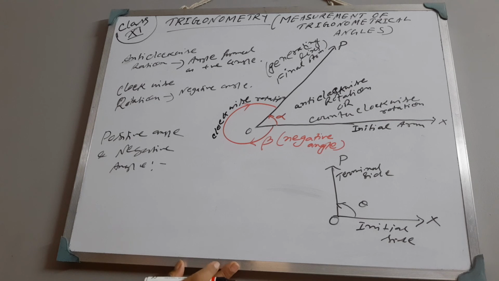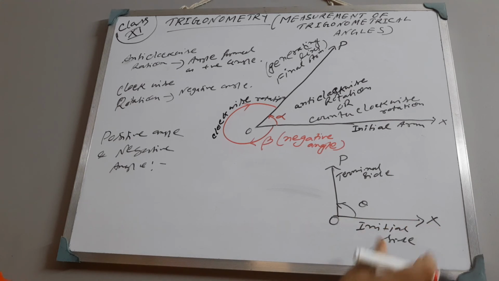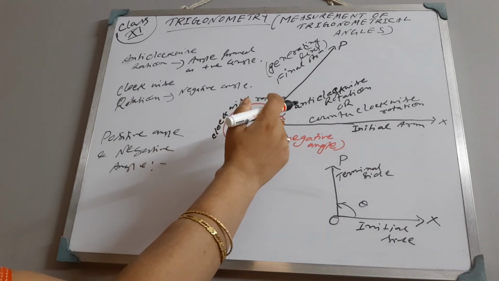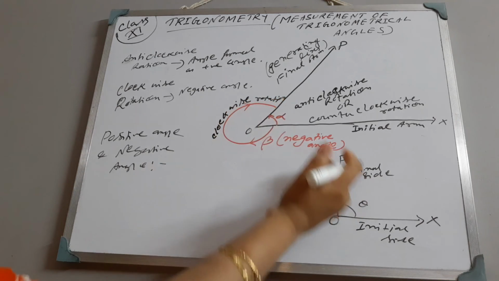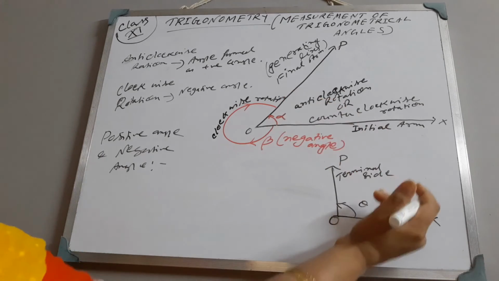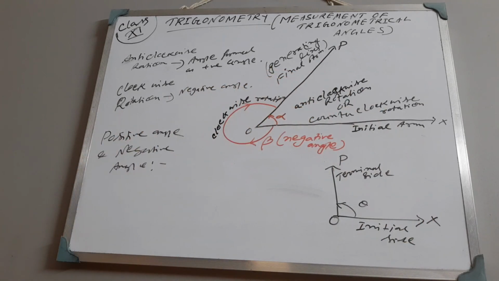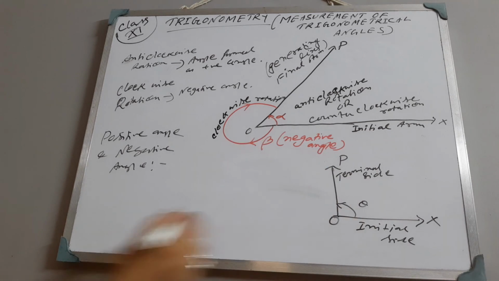Now in this figure, the initial side is OX and the terminal side is OP. When this side is rotated by an angle theta in the counterclockwise direction, that is, the anti-clockwise direction, then the angle generated is called a positive angle. This is the definition of positive angle.